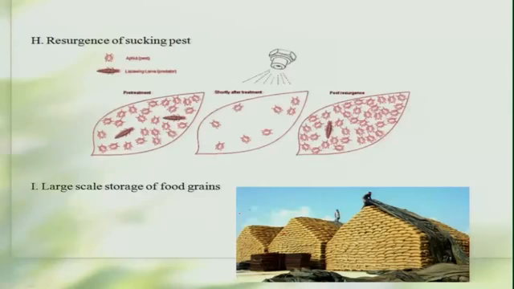Then, resurgence of the pest. The resurgence of sucking pests is another reason. For example, if you look at it here, as schematically represented, there is a pest and also natural enemies. When you go for some kind of spray which kills all these natural enemies and leaves some of the pests, what happens? Because of the absence of the natural enemies, the pest will multiply and become quite serious.